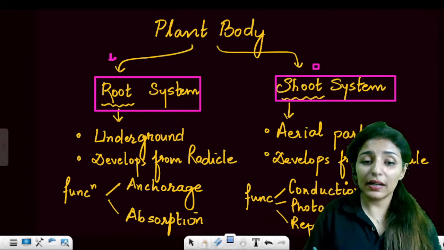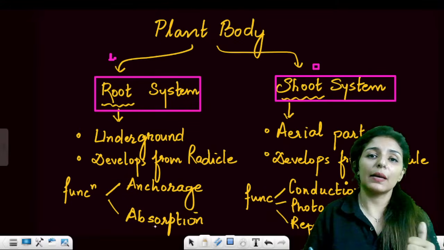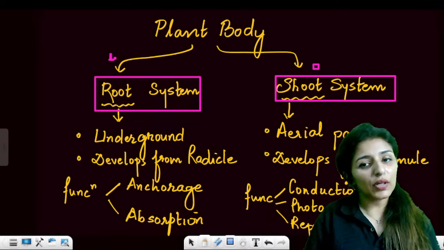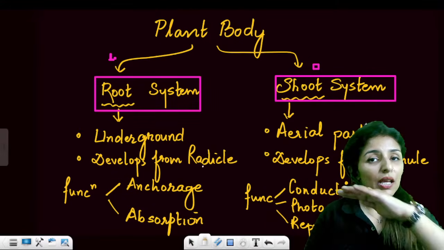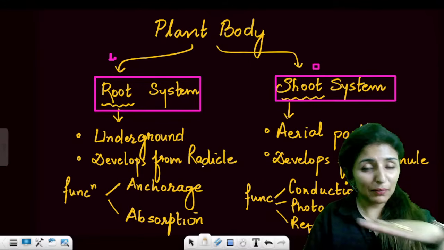It develops from the radicle, and the function of the root system is anchorage, that means support, and absorption of water and minerals. And what is the shoot system? The aerial part of the plant. That means above the ground.